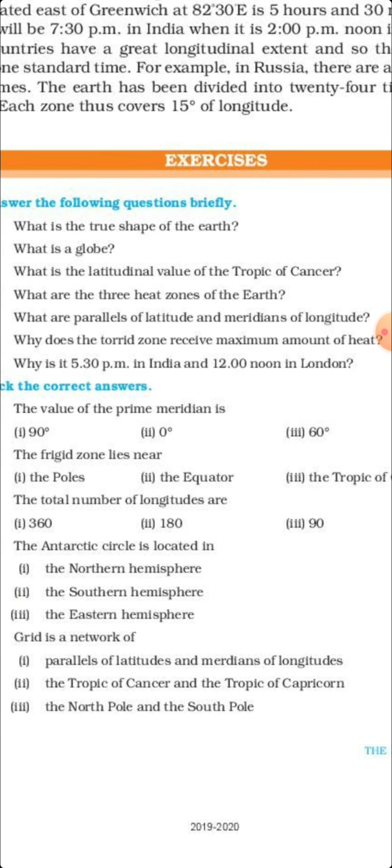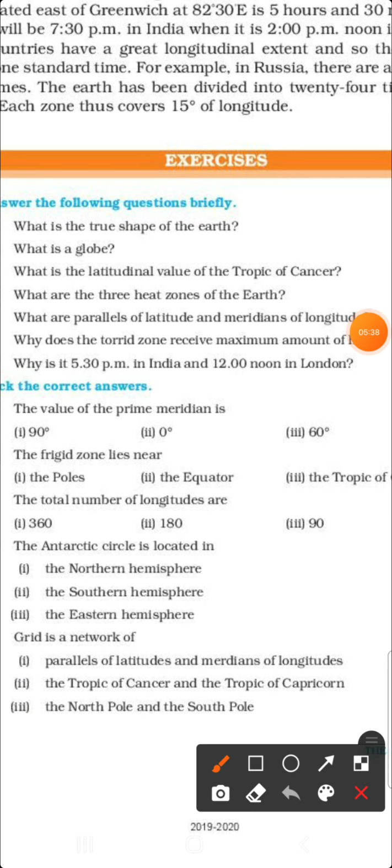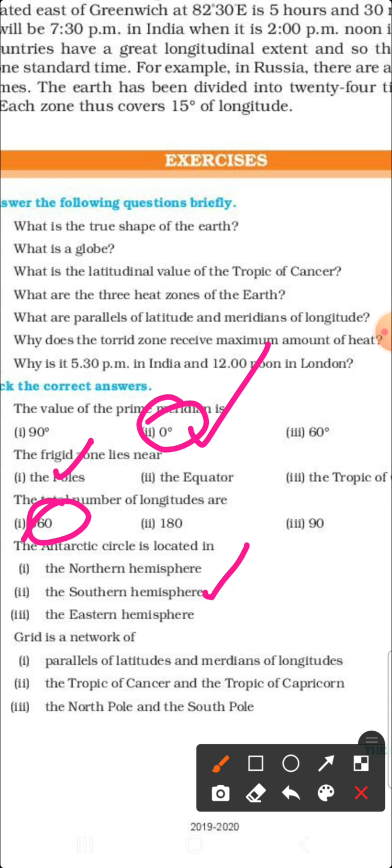Then comes tick the correct answers. The value of the prime meridian is 0 degree. The frigid zone lies near the poles. The total number of longitudes is 360. The Antarctic Circle is located in the southern hemisphere.